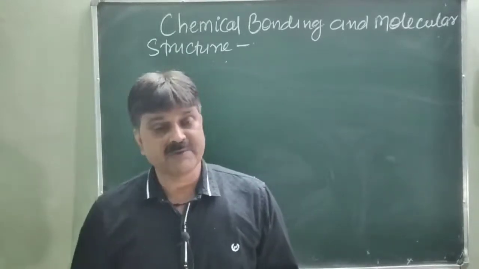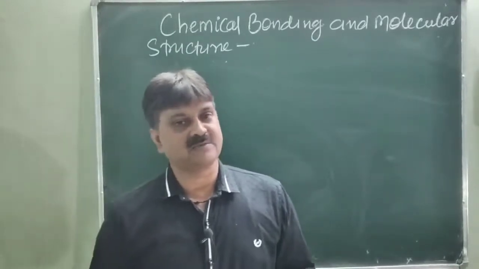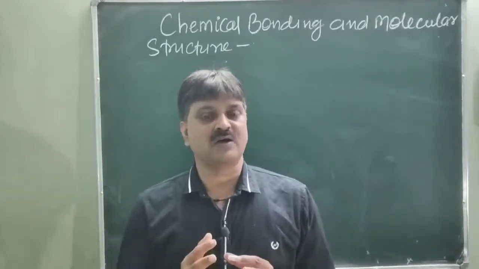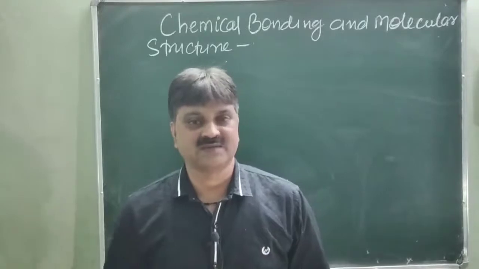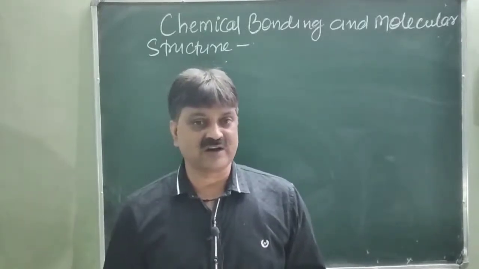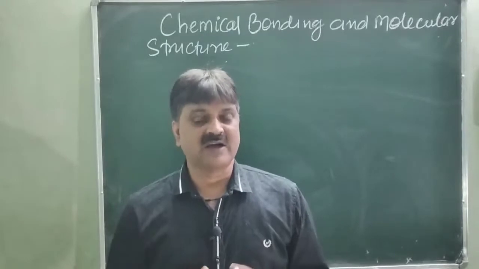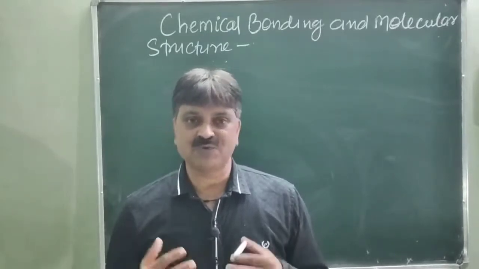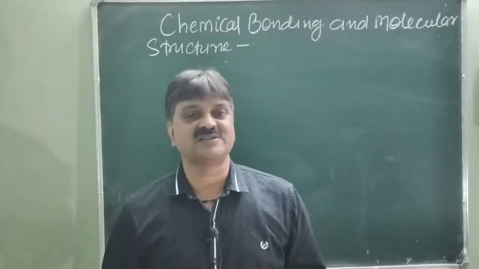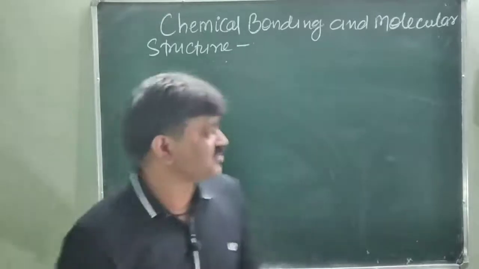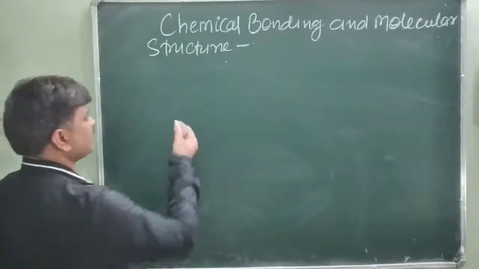Today we will discuss the types of covalent bond. On the basis of overlapping, a covalent bond may be of two types, sigma bond and pi bond. We will discuss the formation of sigma bond and pi bond, the strength of sigma and pi bonds, and the extent of overlapping of orbitals. All these things we will discuss today. Next, covalent bond, types of covalent bonds.